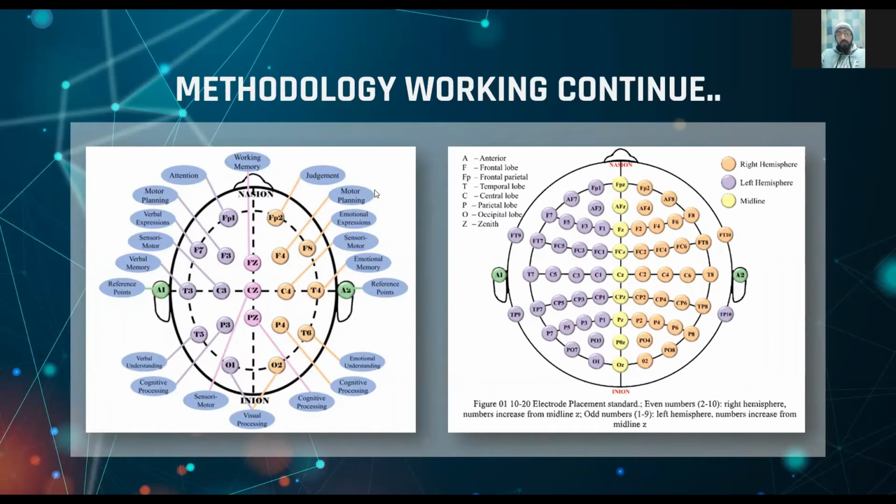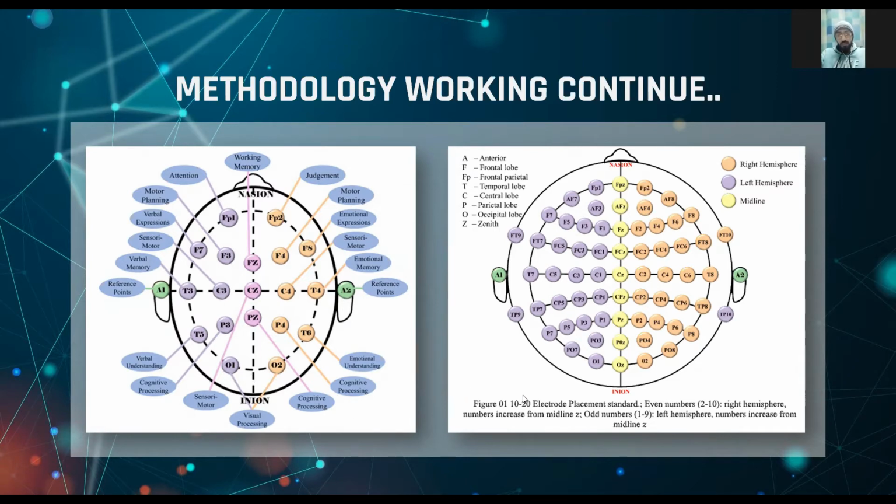Here is some of the work; this research was done in our lab. Here you can see the different lobes of our brain, including the occipital, frontal and the others. We use the occipital lobe because it includes the visual-related tasks.